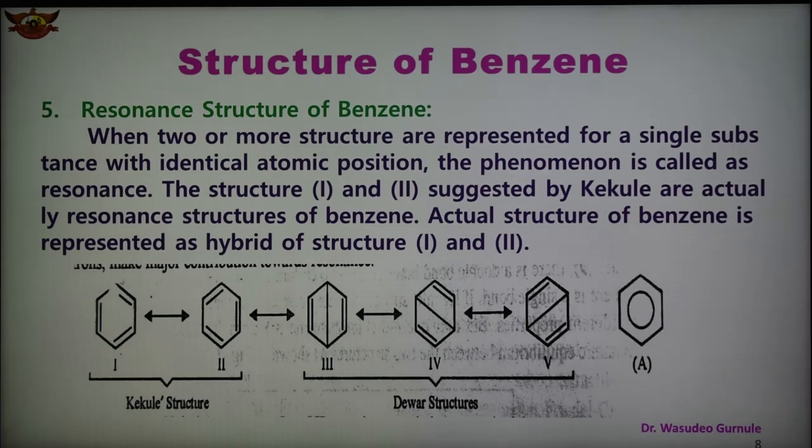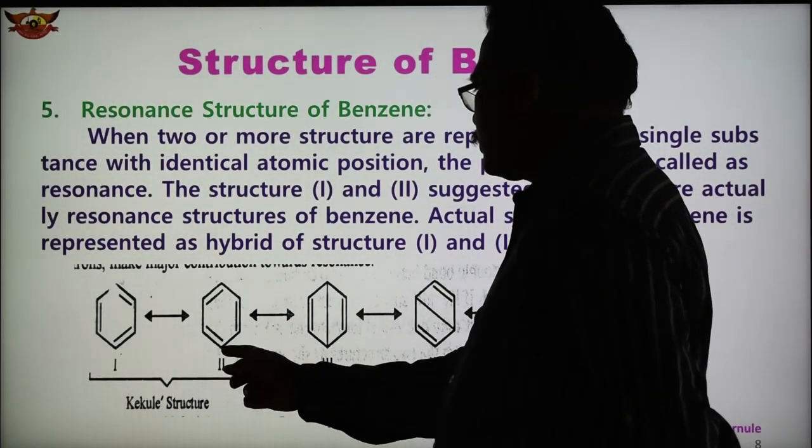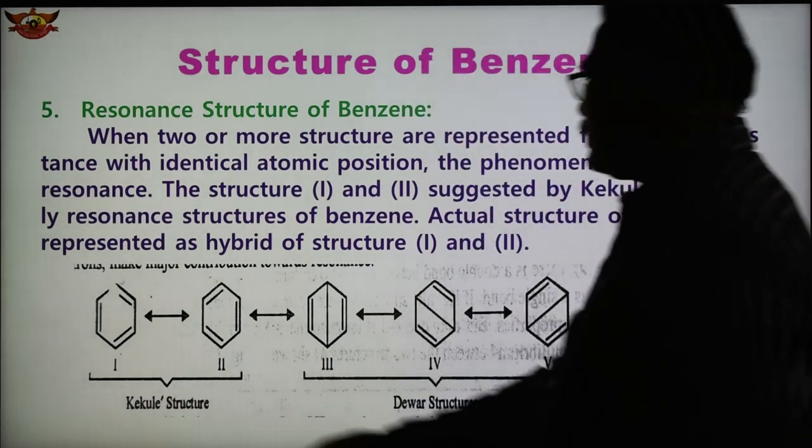Number 5 point is the resonance structure of benzene. So what are resonance structures? When two or more structures are represented for a single substance with identical atomic positions, then the phenomenon is known as resonance. Only the position of the bonds has been changed, so it is known as a resonance structure. So Kekule suggested different resonating structures, structure 1 and structure 2, known as the Kekule structures.